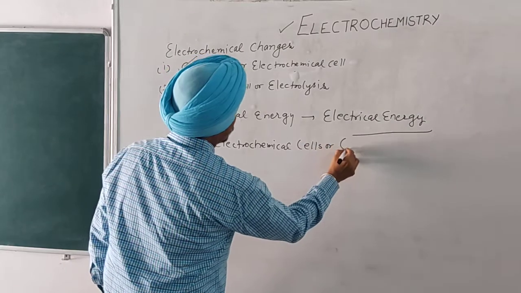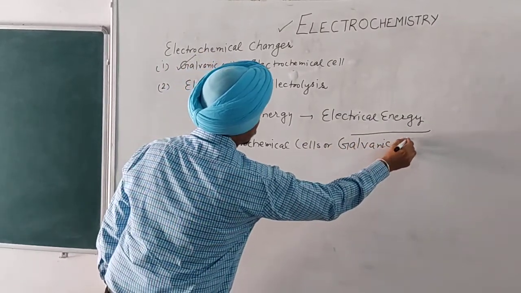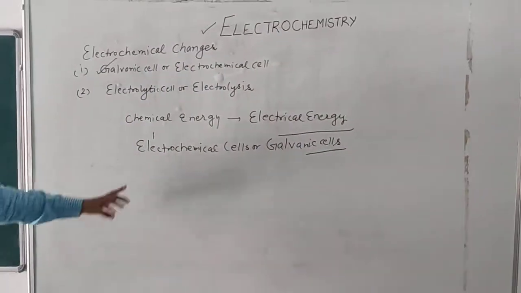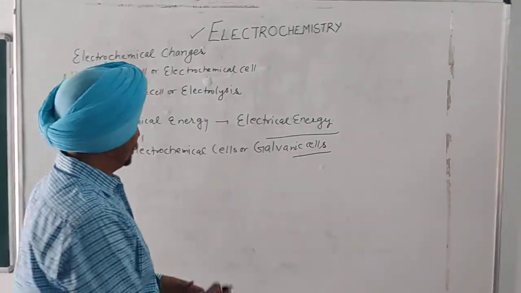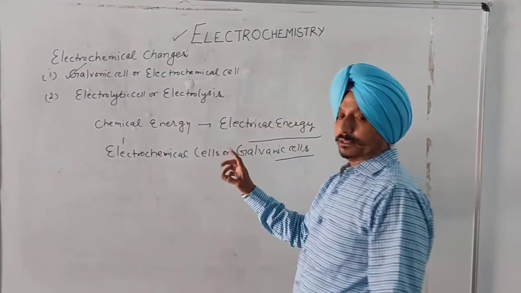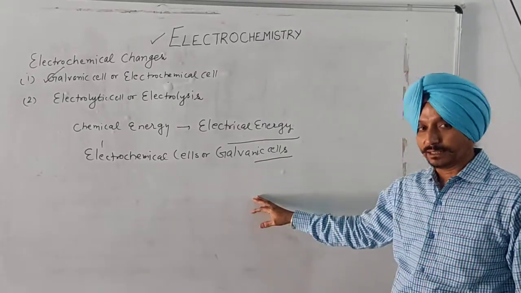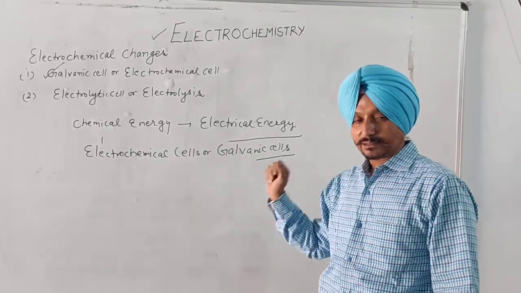or galvanic cells. That is, the cells which change the chemical energy of a spontaneous redox reaction into electrical energy are known as electrochemical cells.